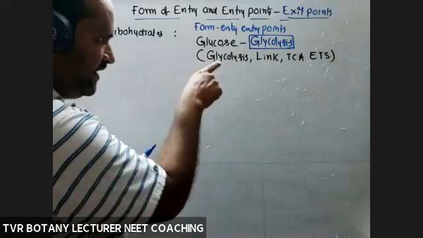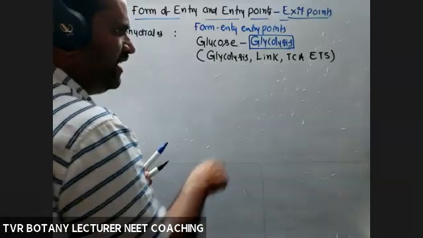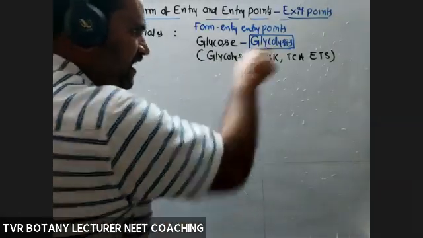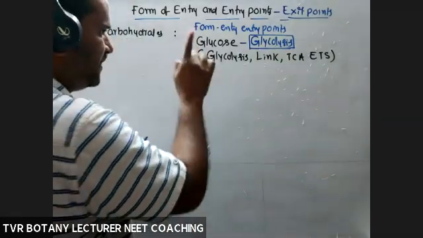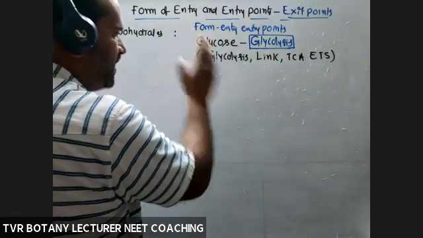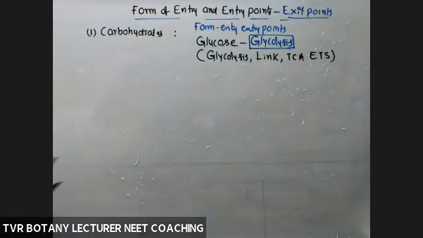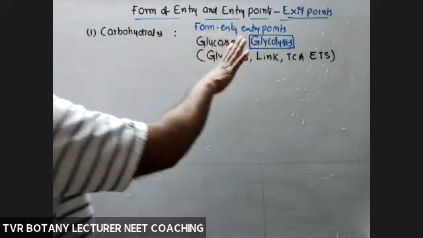Is glucose entering directly into the link reaction or TCA cycle or electron transport system? No, it compulsorily has to pass through glycolysis. So carbohydrates enter into respiration in the form of glucose, and the entry point is glycolysis.